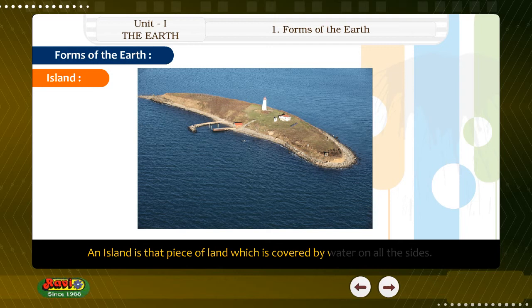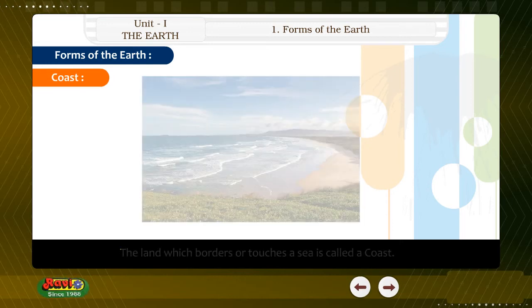Some rivers break up into canals before they join the sea. The land between these canals is called a delta. The delta is usually triangular in shape. Coast. The land which borders or touches a sea is called a coast.